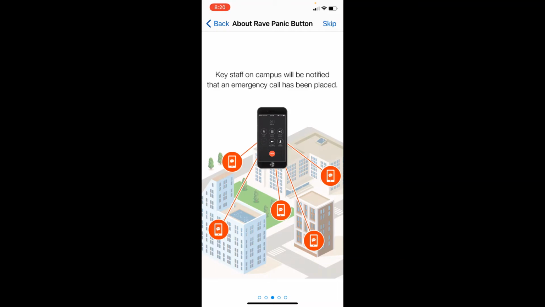At that point, they can then follow up on the app to render additional assistance to you and also pinpoint your location. They can also communicate with you by way of a two-way chat message, ask questions, and you can reply back to them and communicate back and forth.